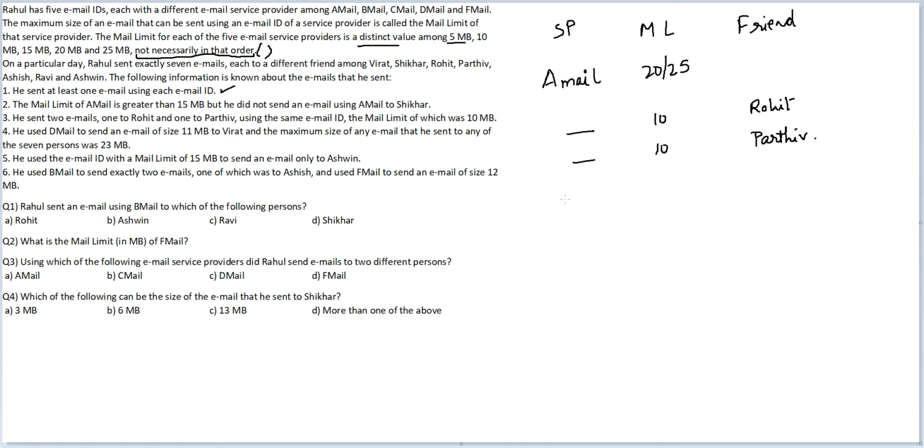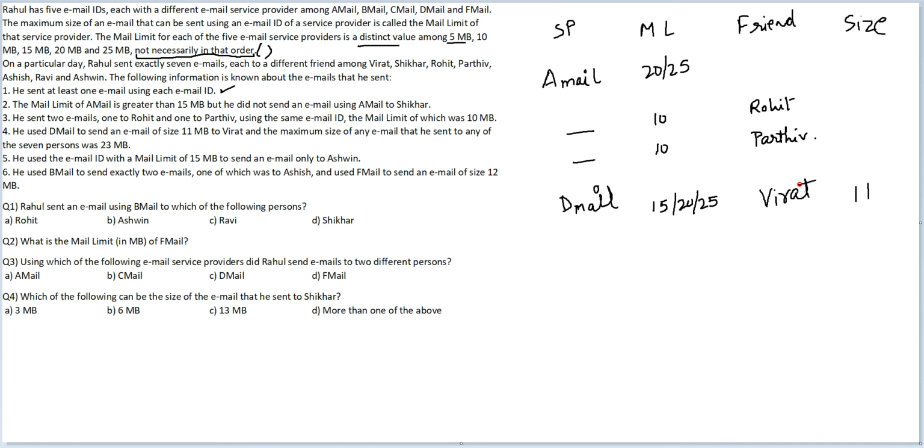Okay, D mail. Let me also include one more parameter, size 11 MB to Virat, and because it is 11 MB, the capacity for D mail will either be 15 or 20 or 25.